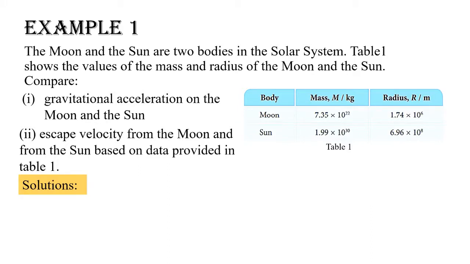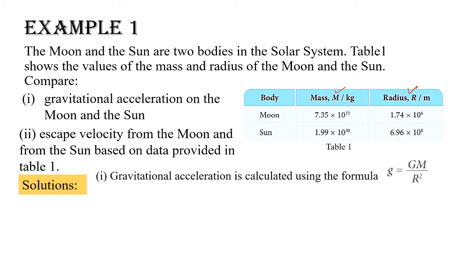Using the same techniques, identify the information using the symbols. In this question we can see the symbols M and capital R. For G, you need to know it is the universal constant, which equals 6.67 times 10 to the power of negative 11 newton meter square per kilogram square. Then, write down the suitable formula. Substitute numerical values into the formula and perform the calculation. And we can get the gravitational acceleration for the Moon and the Sun.